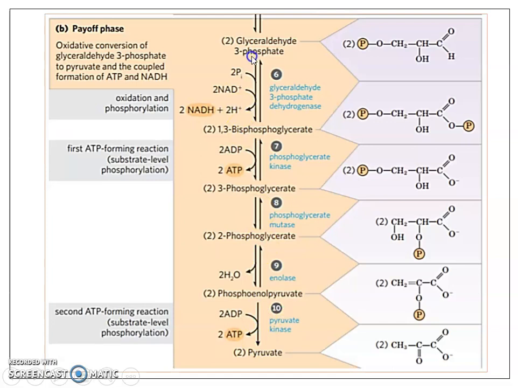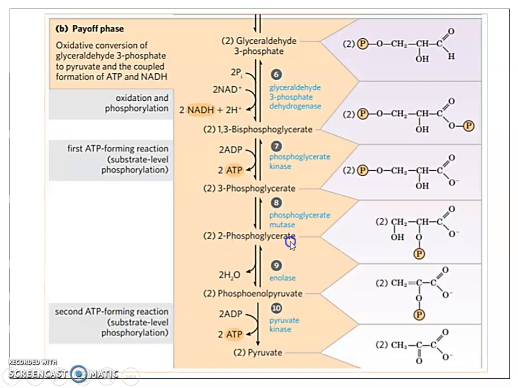So we can see glyceraldehyde 3-phosphate getting oxidized and phosphorylated to produce 1,3-bisphosphoglycerate through a reversible process, coupled with the production of NADH. 1,3-bisphosphoglycerate gets dephosphorylated to 3-phosphoglycerate, coupled with the formation of ATP molecules. 3-phosphoglycerate undergoes a reversible isomerization to produce 2-phosphoglycerate.